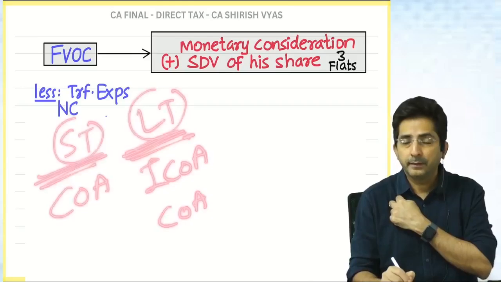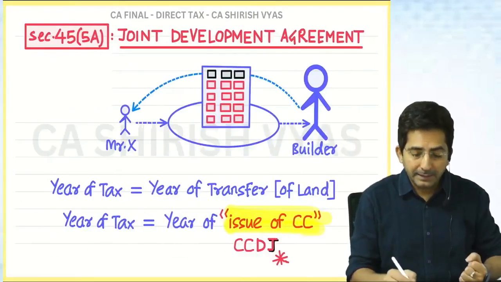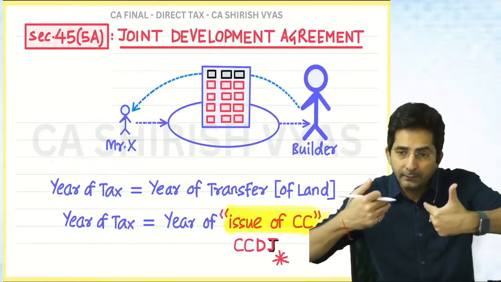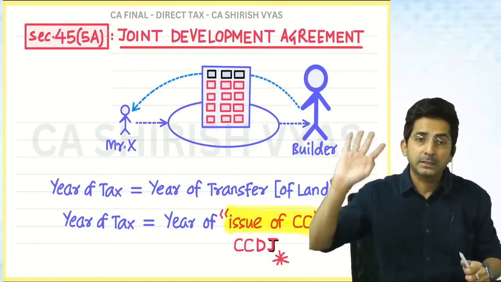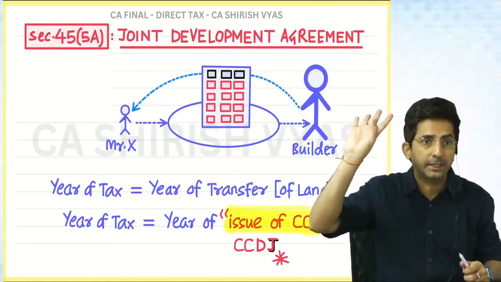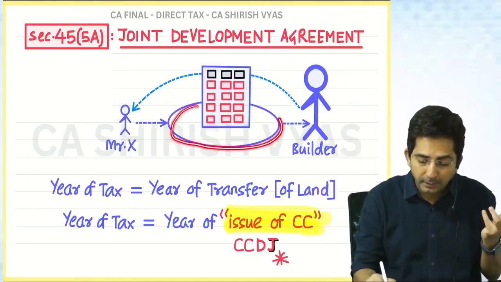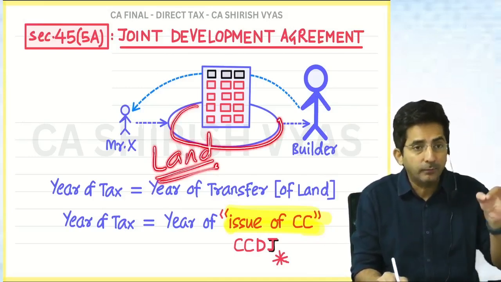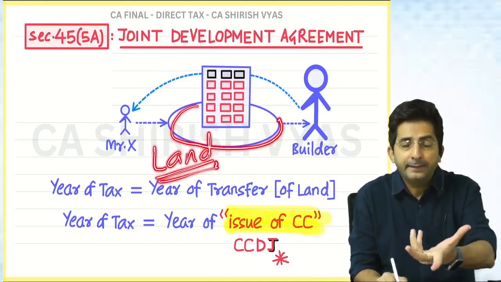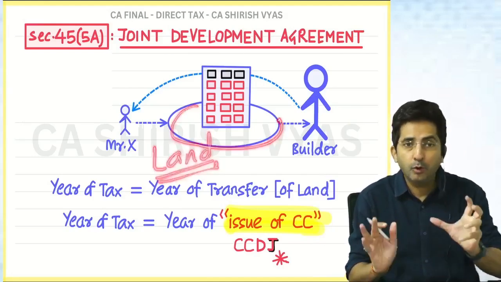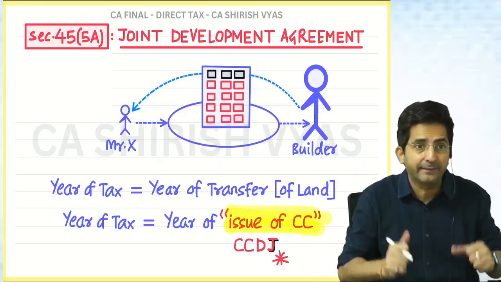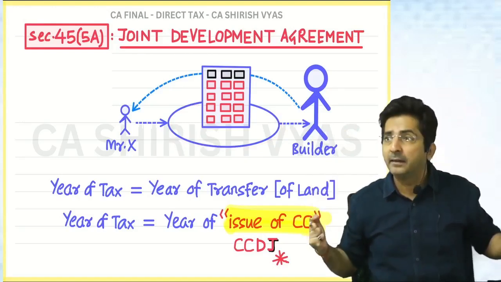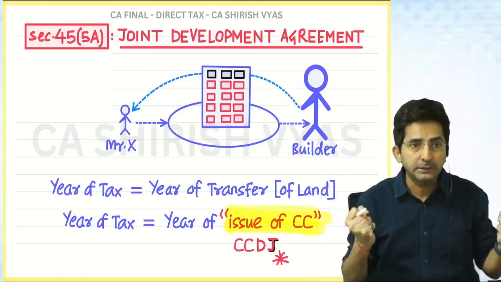How to check? The life of the land means X. We have to see when he purchased the land and when he gave it away to the builder. When the construction is ready, you don't have to see the construction date. I want to measure the life of the land. So I will see the purchase date of land and the transfer date of land. That will determine the life of the land. Because don't forget, I am calculating capital gain for the land. Flats are my consideration. The gain is generated from my land. My land is giving me gain. So you should see the life of the land.